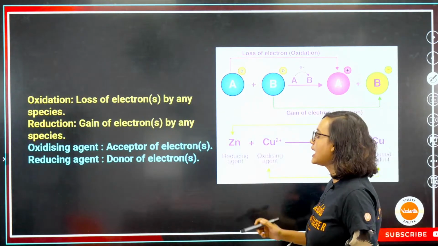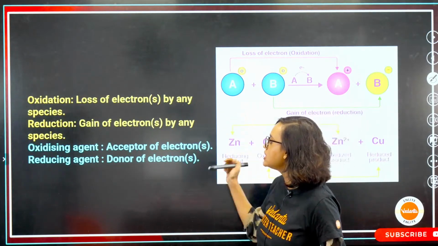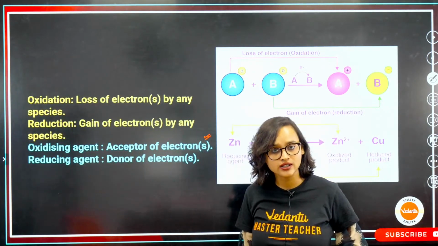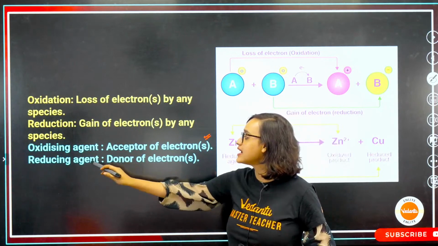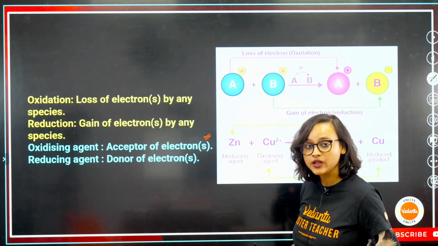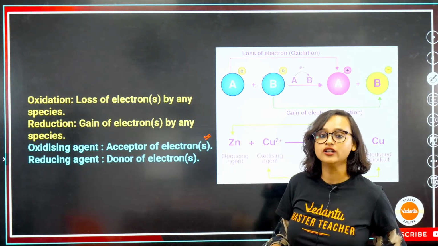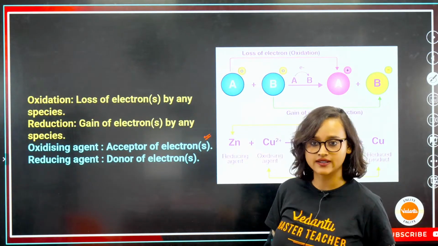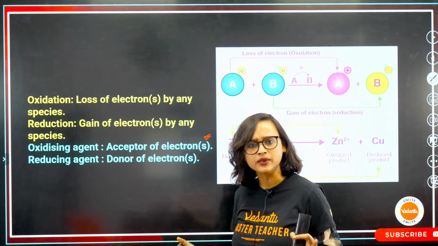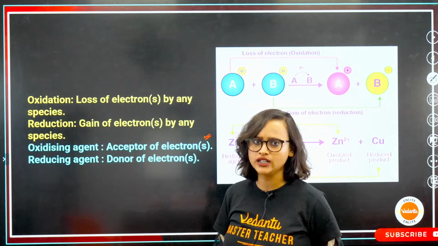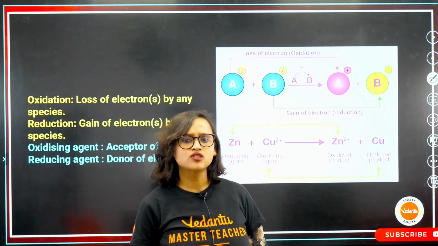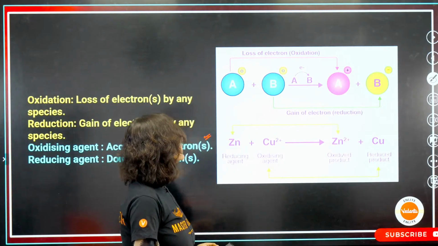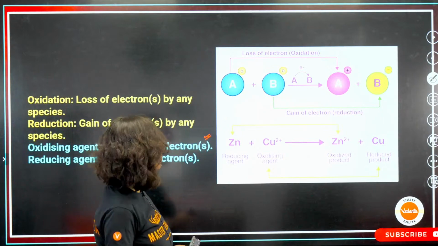Now, what is an oxidizing agent? The acceptor of electrons. That species that accepts the electron is called the oxidizing agent. And that species that donates the electron, we call it the reducing agent. This is very clear, very simple. And we have learnt it a lot in our junior grades, even from 9th standard, 10th standard, isn't it?